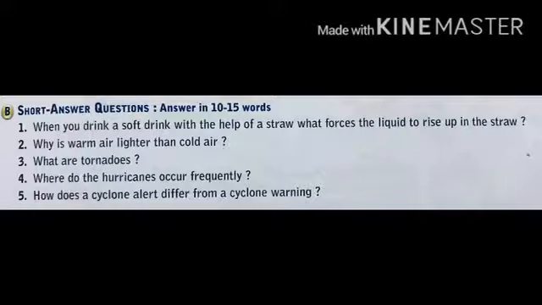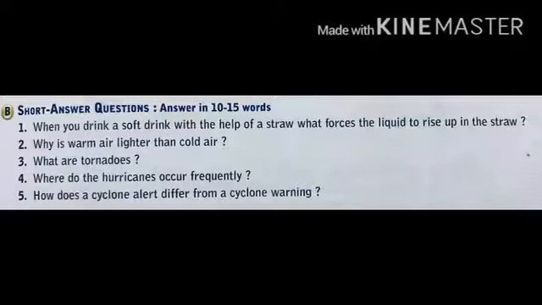I think you all have remembered that I will explain one activity within a class, that is activity number C. If anybody wants to check the answer, you can check on page number 118 and 119. The activity is on page number 118 and the answer is on 119 in the first paragraph.